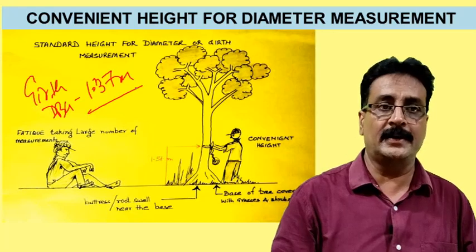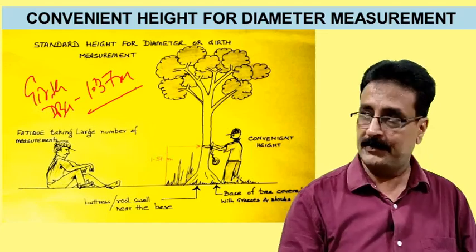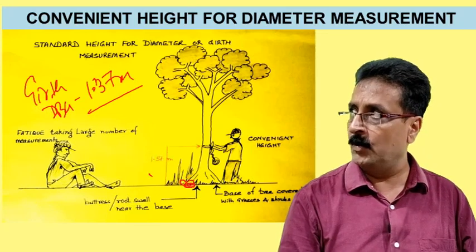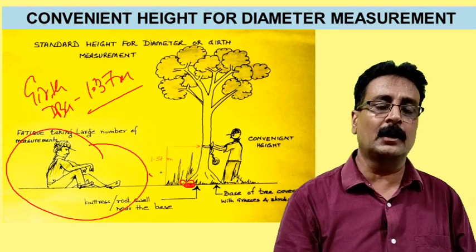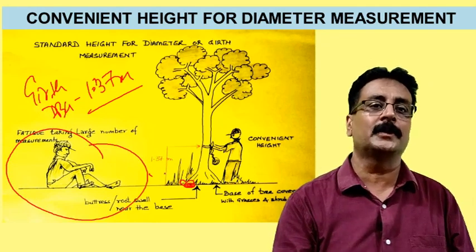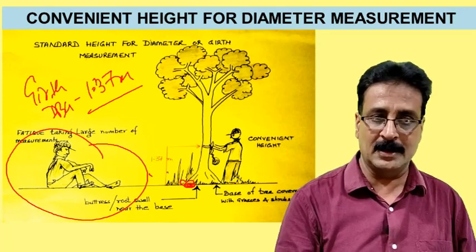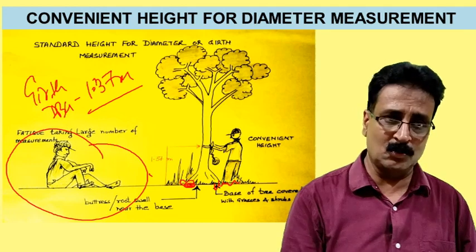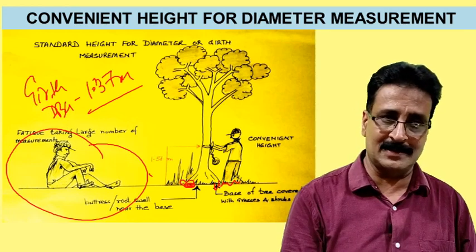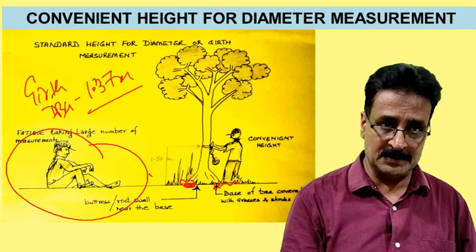This is a convenient height. Why do I say convenient height? Because if we take every time at the lower base, then you will get fatigue. If you take about 50 trees, you will feel tired. It is very difficult. Secondly, there are a lot of grasses on the lower side, and it is difficult to remove the grasses in the forest and then take the girth in the collar region or the lower basal region.